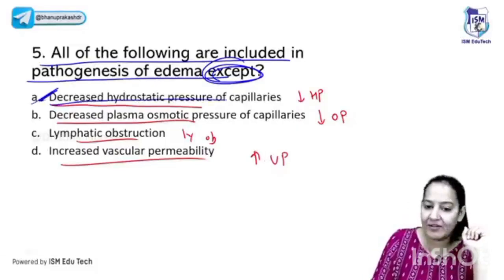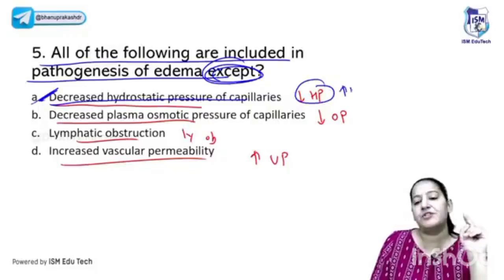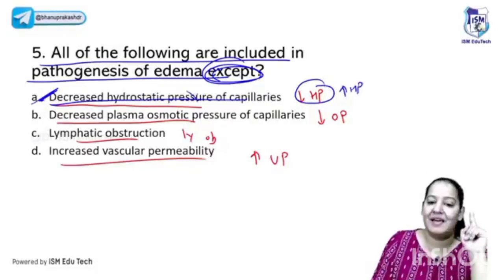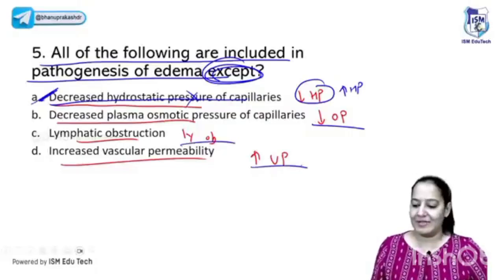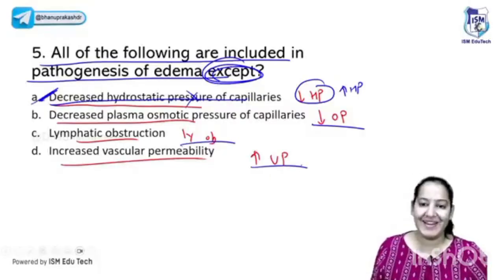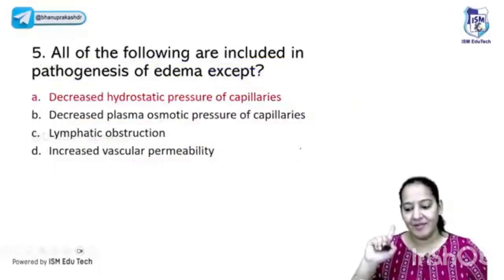It is never decreased hydrostatic pressure. Increased hydrostatic pressure leads to edema, not decrease. So the incorrect one among them is A. The remaining 3 are correct. Decreased osmotic pressure also leads to edema, lymphatic obstruction also leads to edema, and increased vascular permeability also leads to edema. The correct answer is not B, it is A. You're getting confused, I guess. The question is about except. Got it? Can I move ahead?